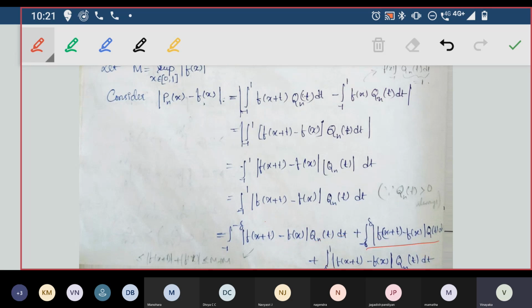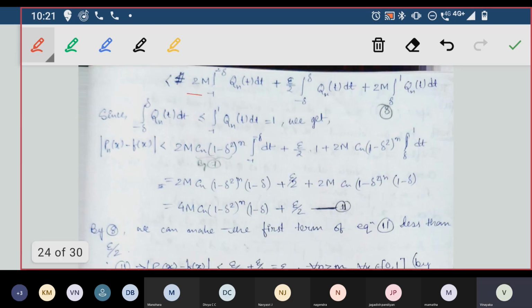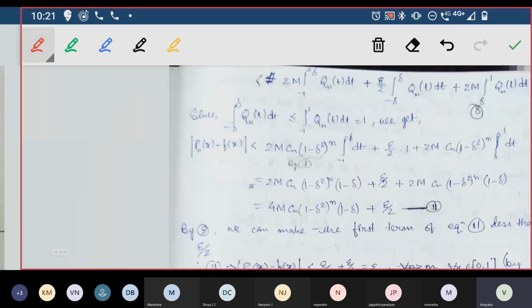But not for this, because it may be less than 2M, but what is our aim? Our aim is to show this is less than epsilon. So for that we are making so many tricks to show it is less than epsilon. So this thing is less than 2M, this thing is less than 2M, and Qn of t will remain the same. So I'll get 2M into the integral from -1 to minus delta of Qn of t dt, and this one also 2M Qn of t dt. Here we got less than epsilon by 2.